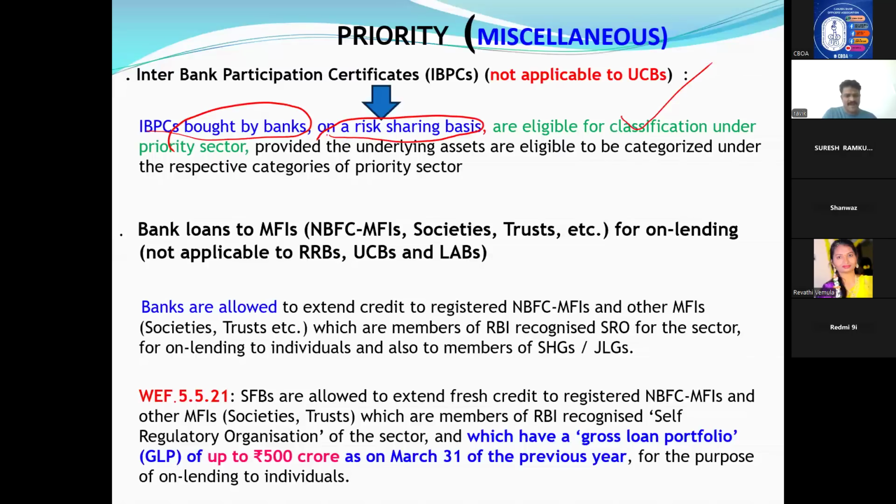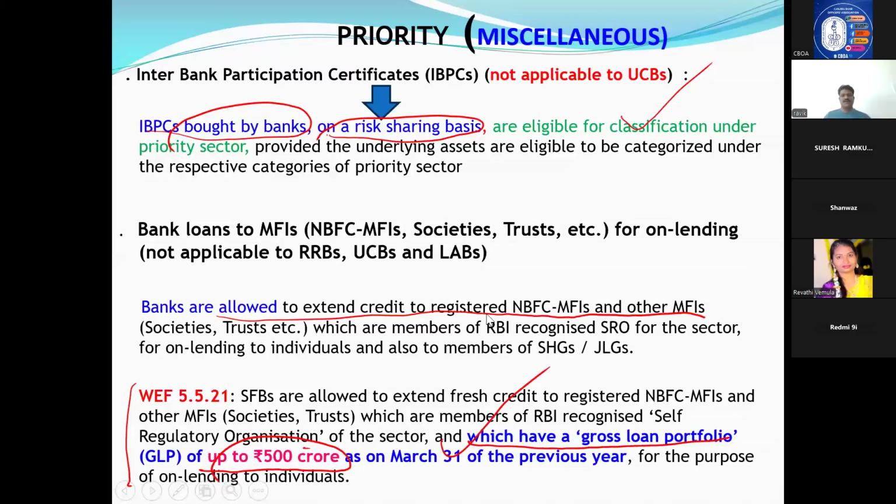Okay. Banks are allowed to... this point you have to see. Banks are allowed to extend credit to registered NBFCs and other MFIs, which are members of the RBI served sector, for on-lending. This can be financed. This is a little important point. SFBs, small finance banks, are allowed to extend finance to NBFCs and microfinance institutions, which are members of RBI, and have a gross loan portfolio up to 500 crores as on March 31st of the previous year.